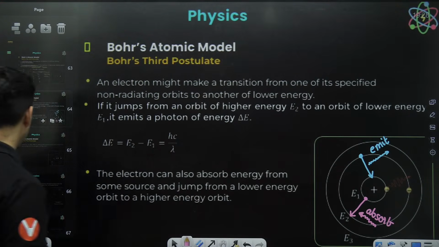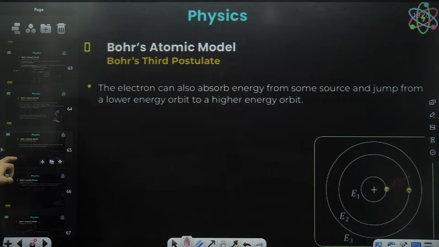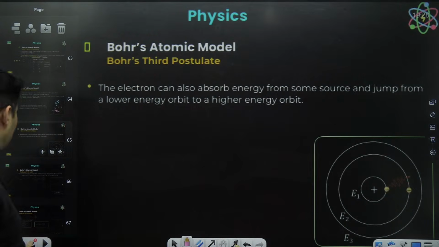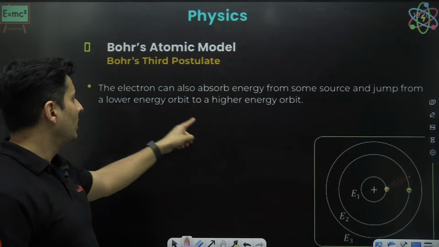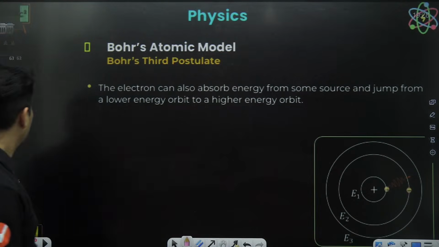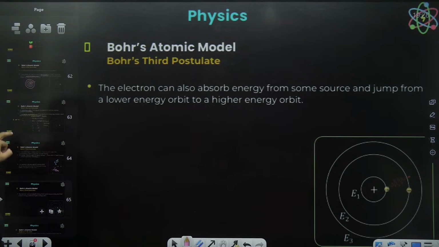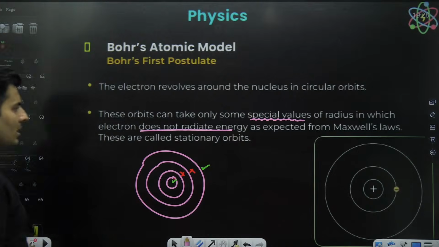The next important thing which he said was, this was the same thing, the electron can absorb energy and also jump to a lower energy from a higher orbit. The last thing which he said was right over here only, actually.